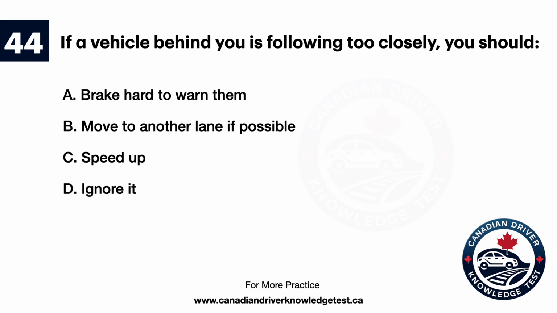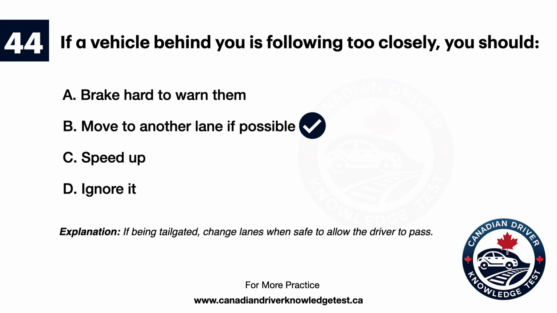Question 44. If a vehicle behind you is following too closely, you should A. Brake hard to warn them. B. Move to another lane if possible. C. Speed up. D. Ignore it. The answer is B. Move to another lane if possible. Explanation. If being tailgated, change lanes when safe to allow the driver to pass.